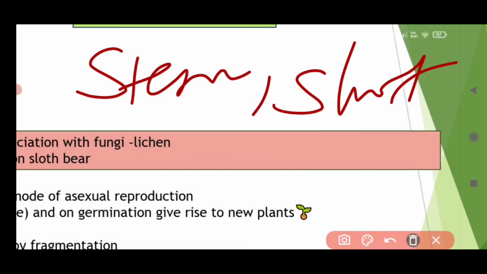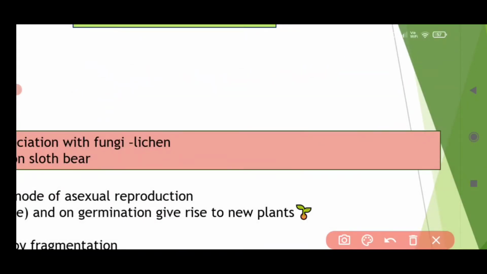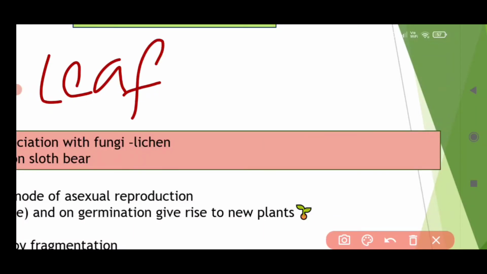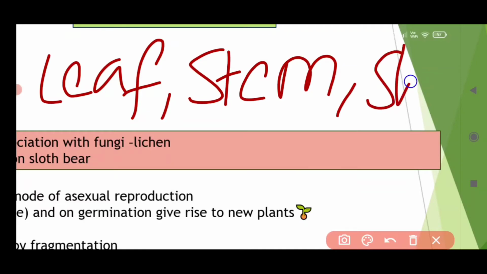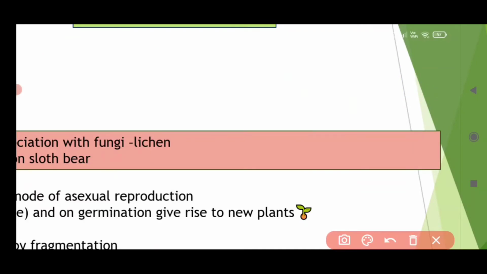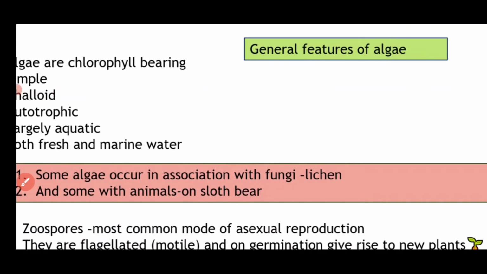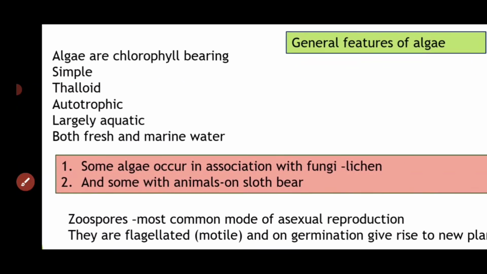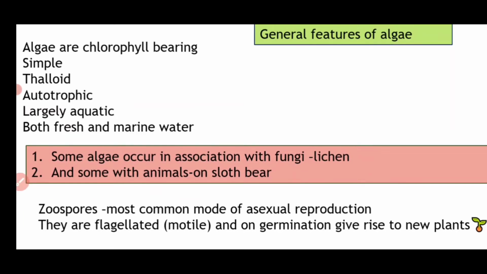So the plant body is not divided into leaf, stem, shoot. It is without these structures. So it is not divided into leaf, stem, roots, shoots.